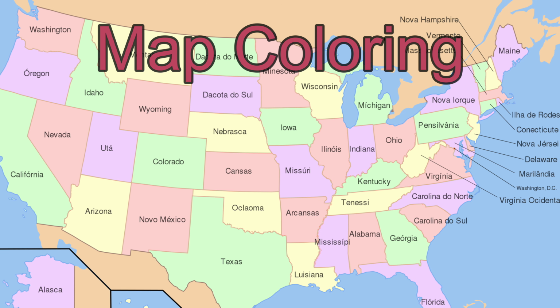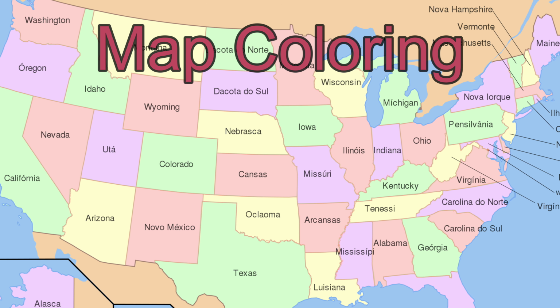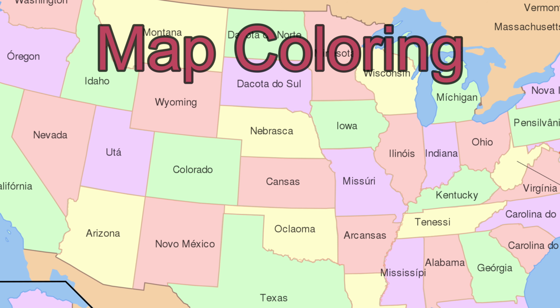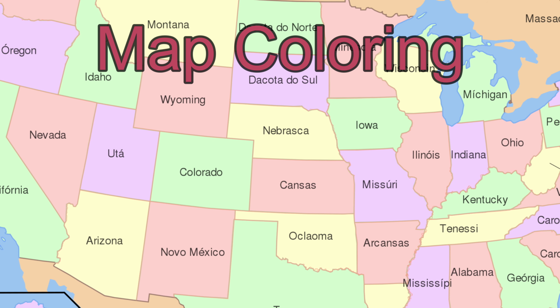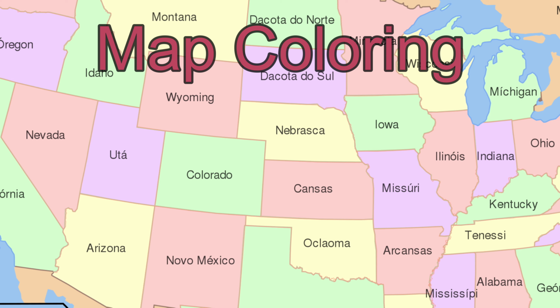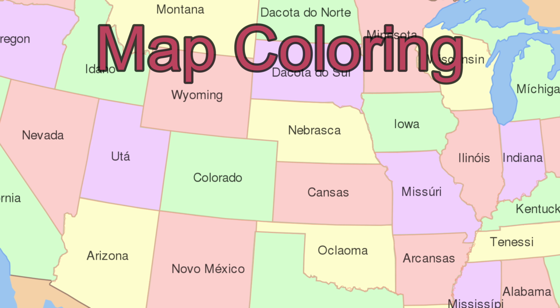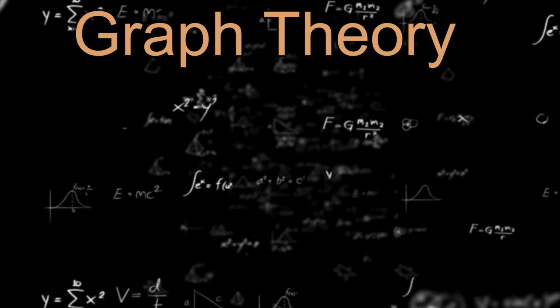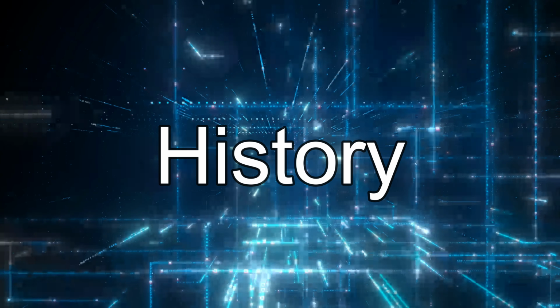Now let's switch to the United States. Each state is a vertex, and edges connect states that share a border. Look at Colorado, for example. It touches several states, but none of them share the same color as Colorado. So here's the question. What's the minimum number of colors needed to color any map like this? And yes, it's one of the most surprising results in all of graph theory. That's the famous 4-color theorem.